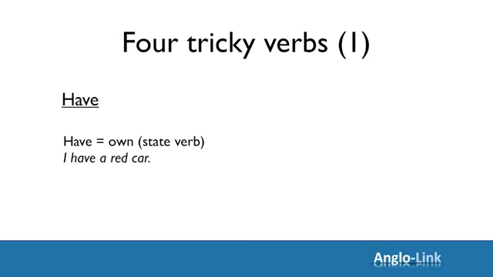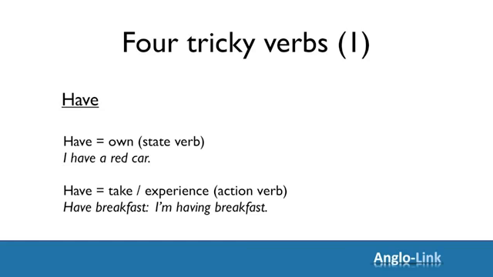It's a state verb. However, the verb have replaces many other verbs like eat and drink and smoke. It designates an experience or taking something. In this case, it's an action verb and it can take any continuous tense. For example, I'm having breakfast, or they're having a good time.